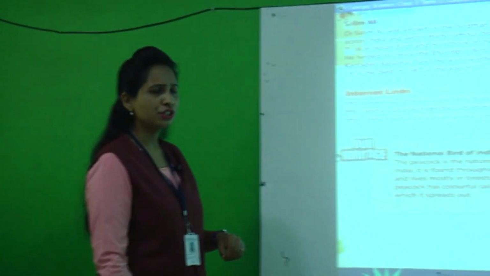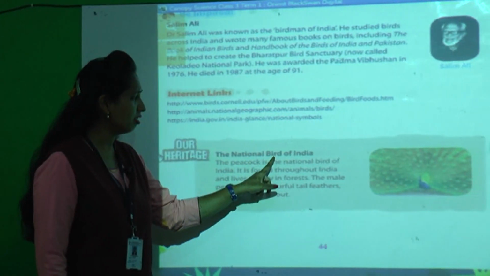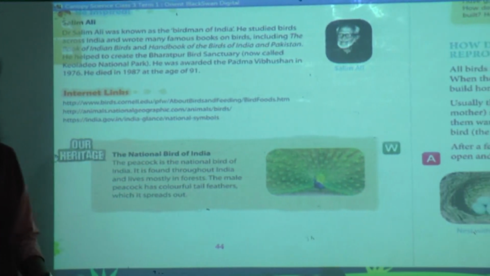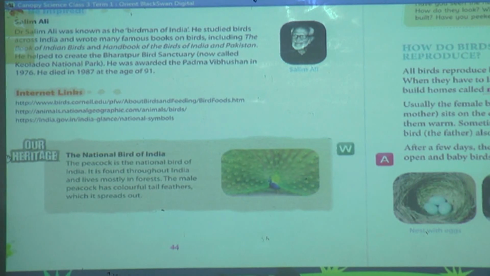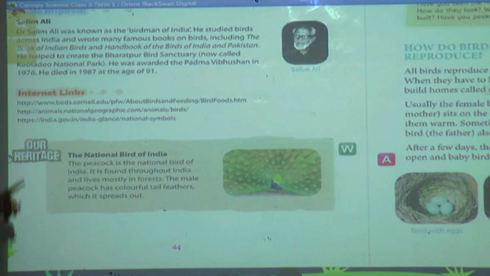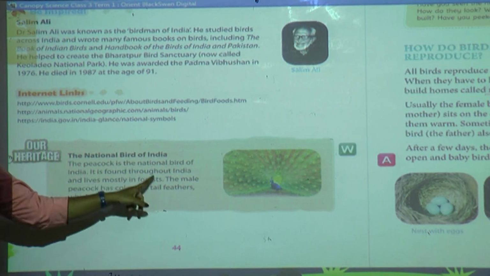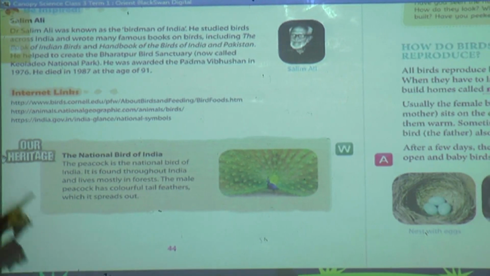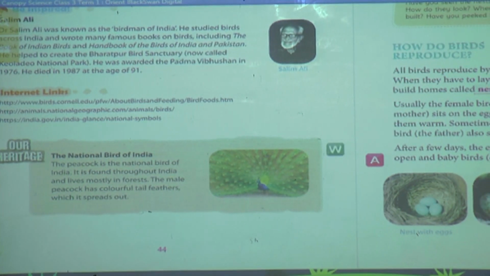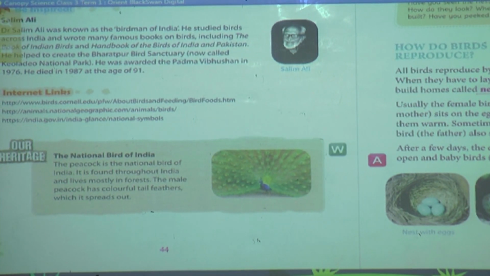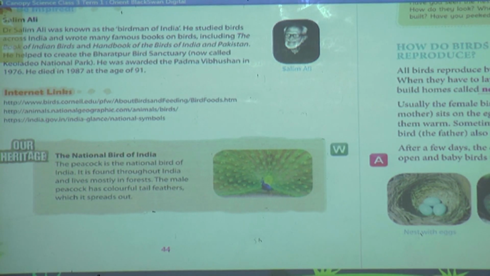Now open your canopy page number 44. I would like to tell you about our heritage. Okay, now see. Do you know, students, the national bird of India? Which is our national bird? Yes, the peacock is the national bird of India. Keep in your mind, this is very important. This is a very important question for GK.